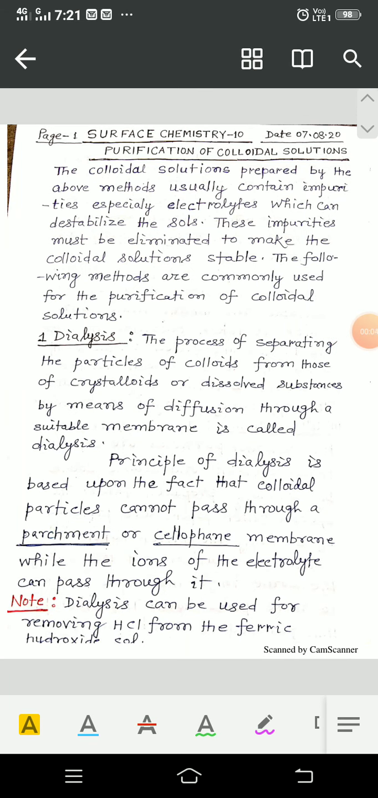Today I will teach you about the purification of colloids, charges on colloids, and the region of stability of the colloids, and also the theory of electrical double layer on colloids. So, all these things I have to teach you today.